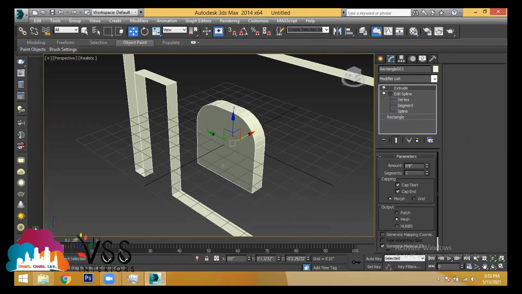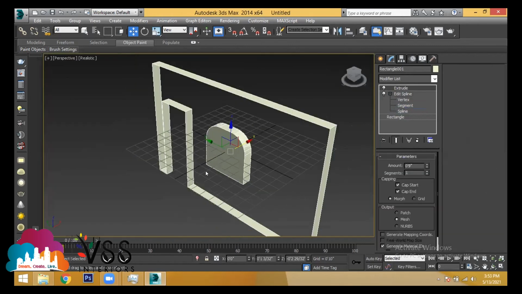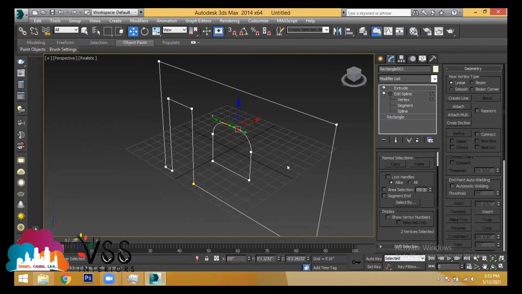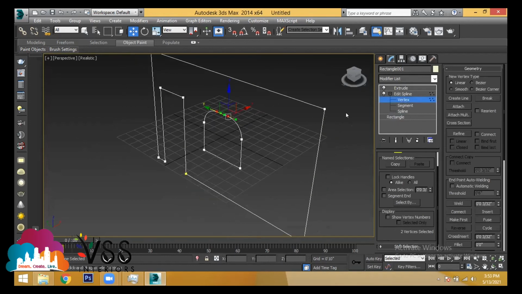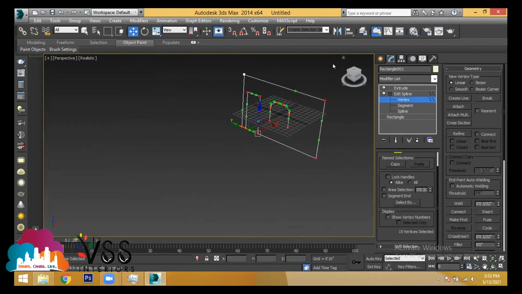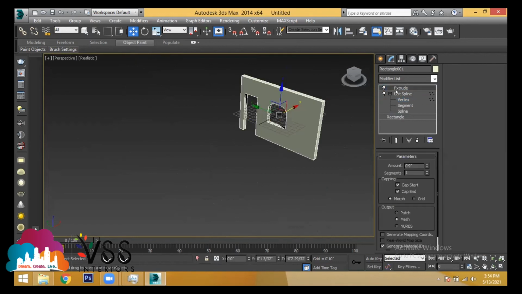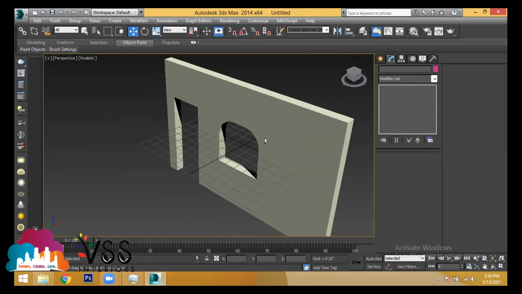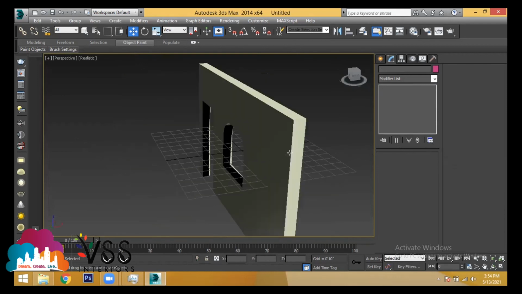Here, extrude. Because after using the trim option, you have to select all the endpoints and choose the option called weld. Only when the object gets welded do you get a proper way of cutting.